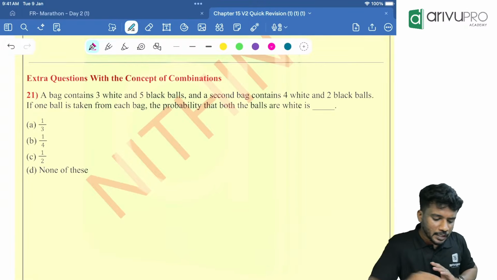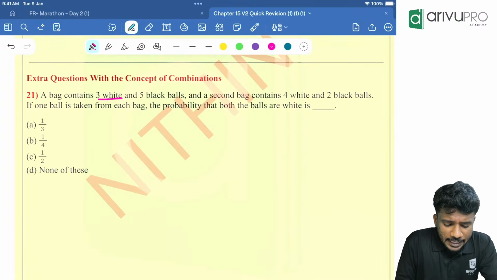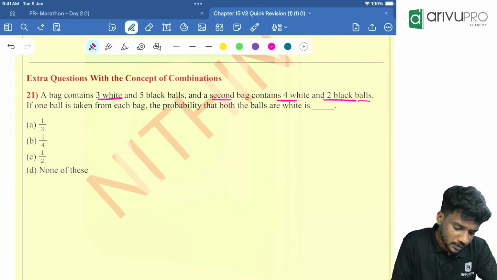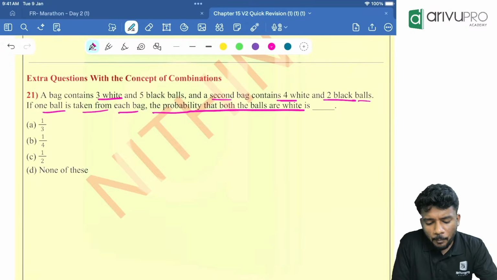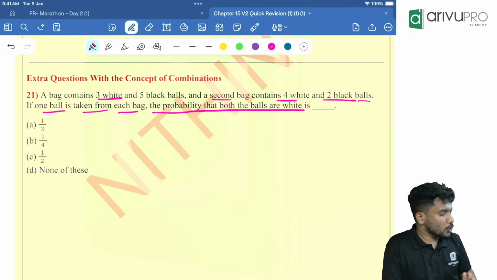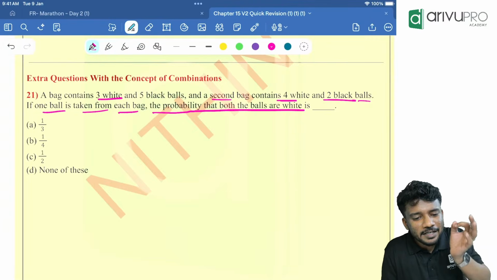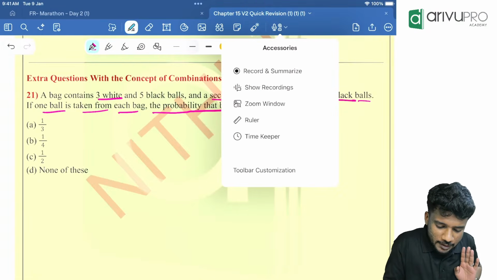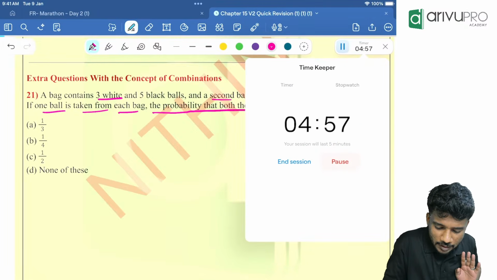Now, first question: a bag contains 3 white and 5 black balls, and a second bag contains 4 white and 2 black balls. If one ball is taken from each bag, the probability that both the balls are white is the question. You can try. Anyway, we have enough time. Take 30 seconds, based on your knowledge of permutation and combination.